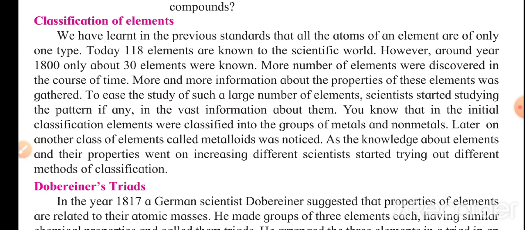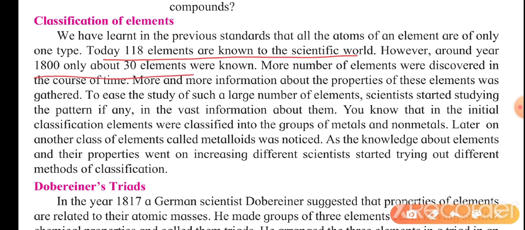Now get back to our main topic. Today 118 elements are known to the scientific world. In 1800 only 30 elements were known. More elements were discovered during the course of time. To ease and to get a comprehensive knowledge of these elements, scientists gathered the whole information and began to classify them, looking for any similarities between atoms.